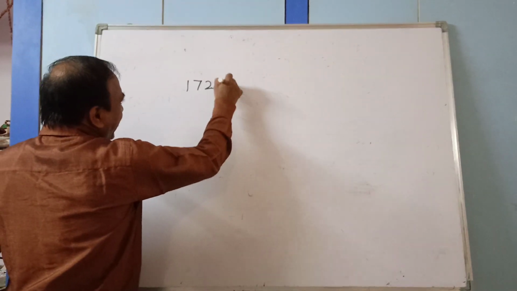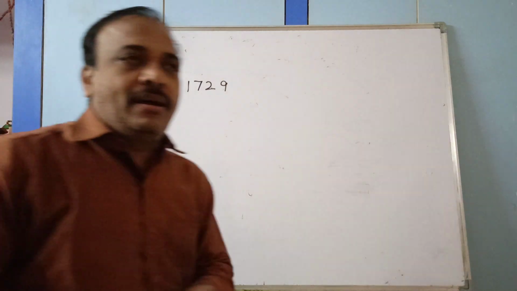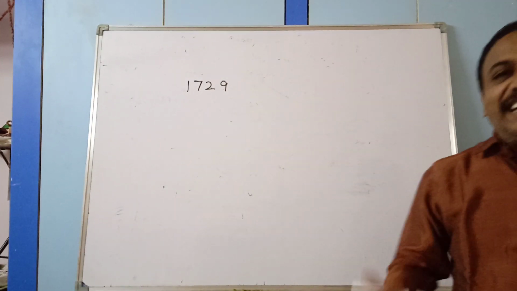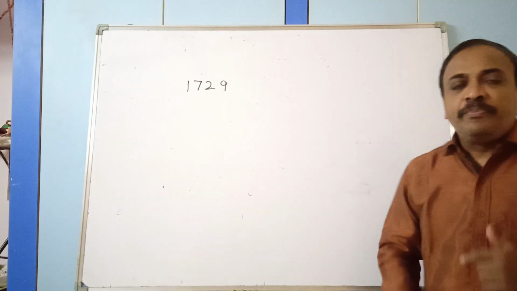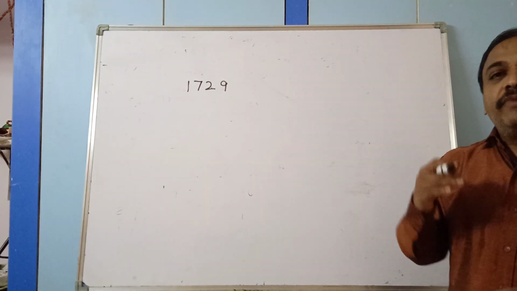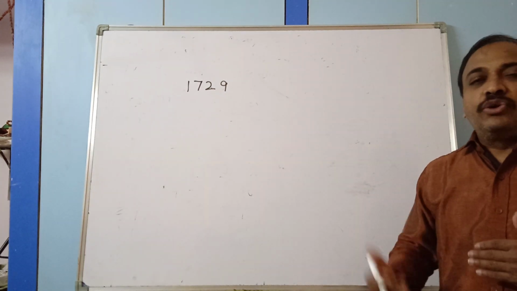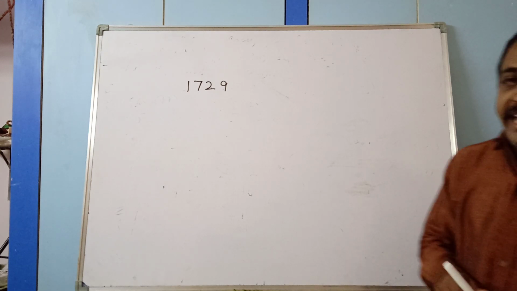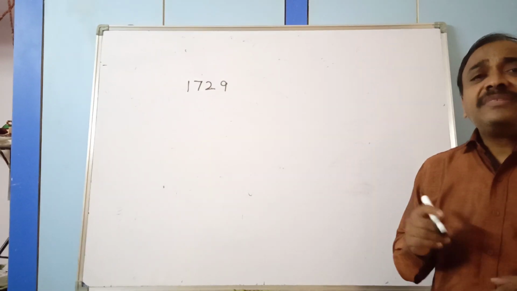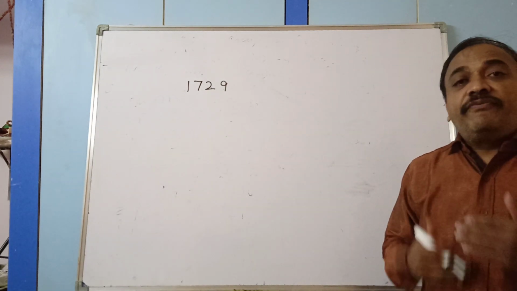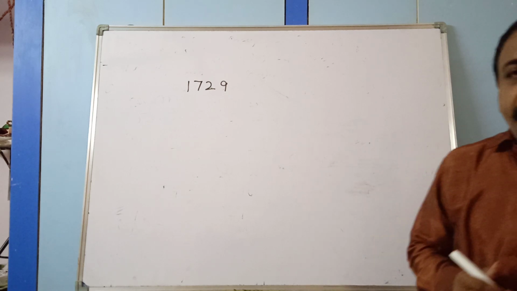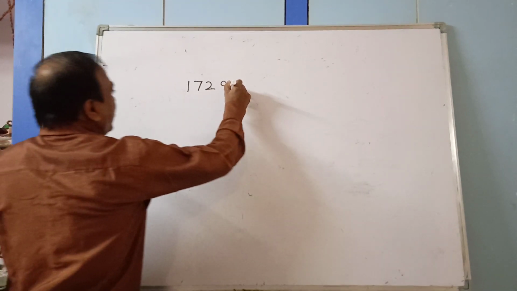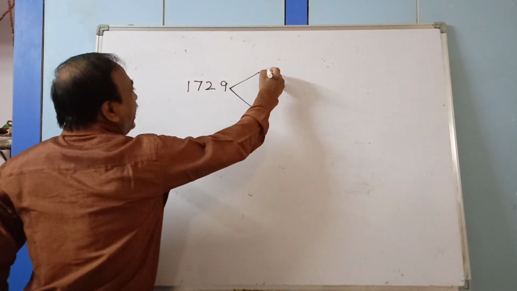The taxi number was 1729. Then Srinivasa Ramanujan said, "No, it's not a dull number, it is an interesting number, and this is the smallest number which could be expressed as the sum of the cubes of two different numbers," and that in two different ways. What are those? 1729 could be expressed in two different ways.